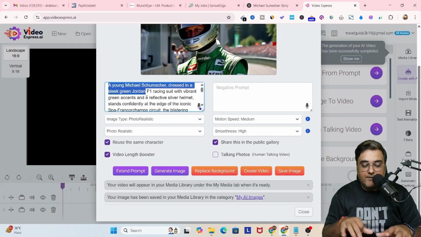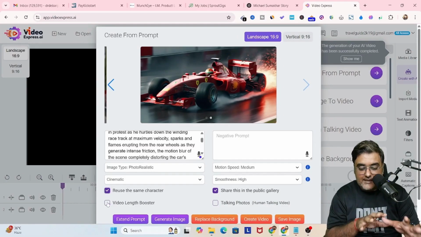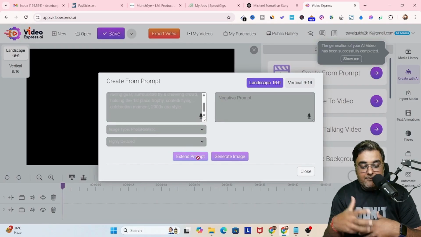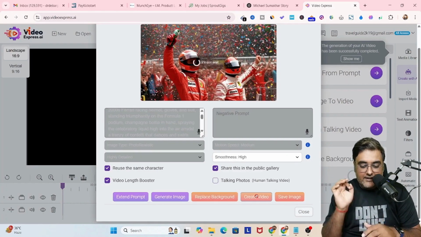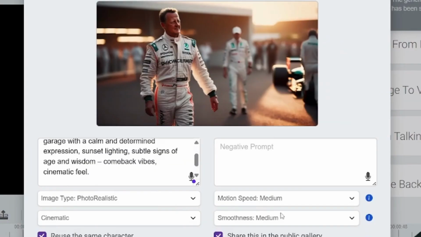In a similar way as I created images and videos for scene 1 and scene 2 using Video Express AI, I went ahead and created the required images, videos, and visuals for all the scenes up to scene 7. And a few moments later, I was ready with the images, videos, and visuals for scene 1 to scene 7, all created and ready to go using Video Express AI.